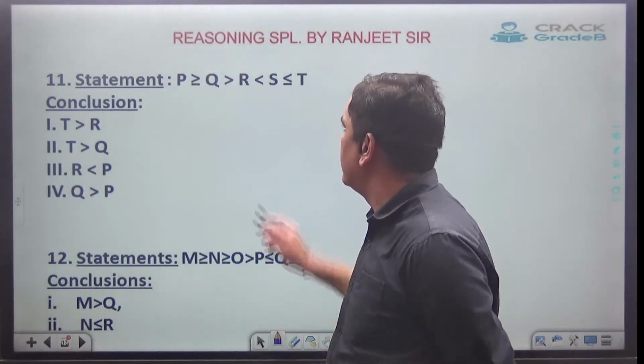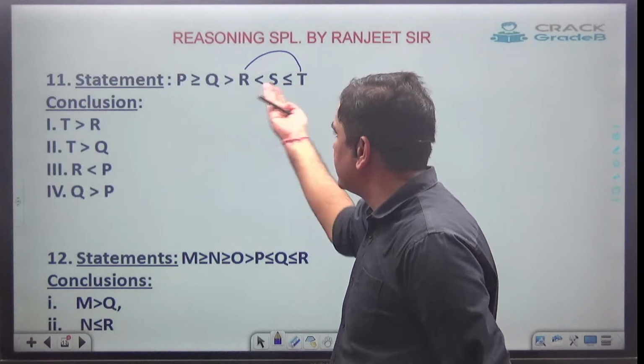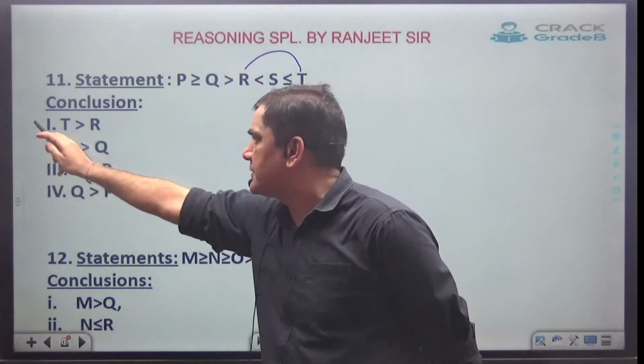First is T and R. All the faces are towards T and equal to is not there. First is correct.